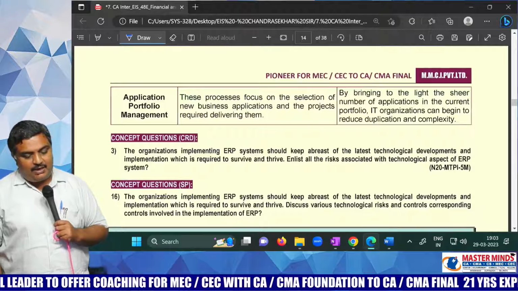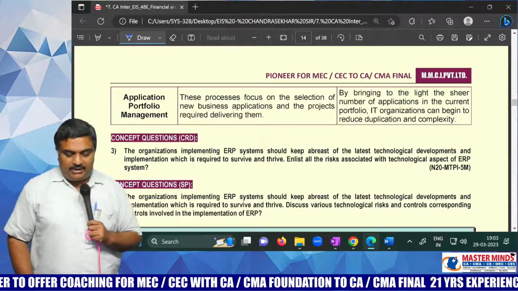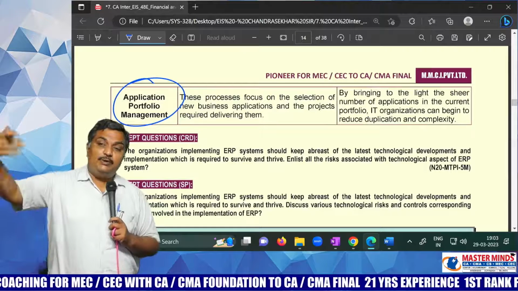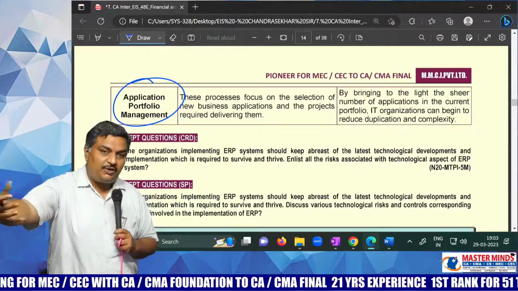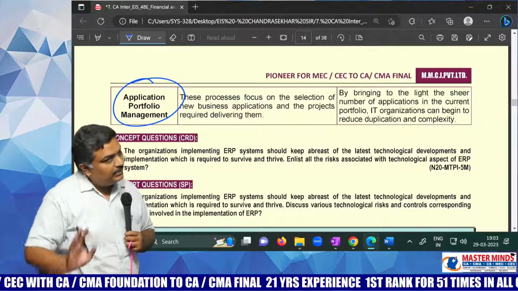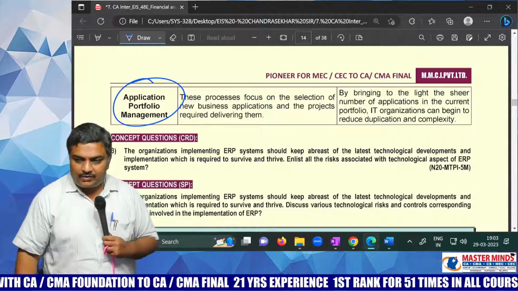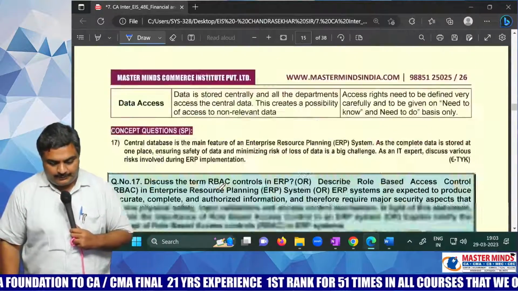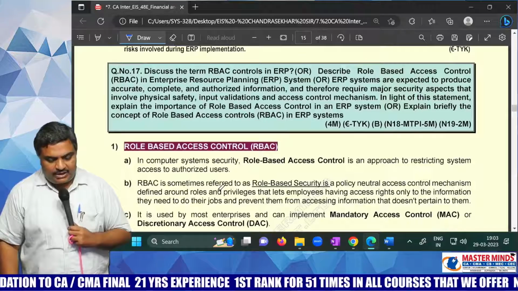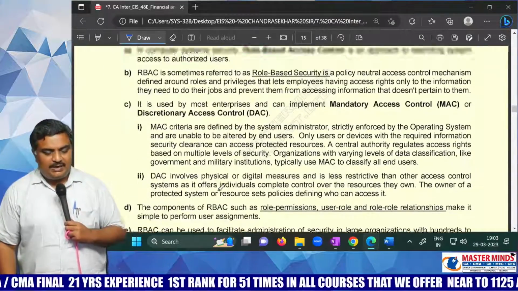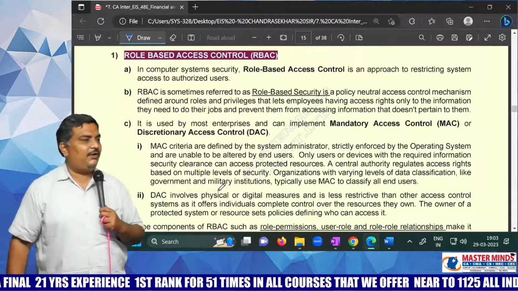And application portfolio management. That means what? For example, I want to do some new business or offer a new service or product, but my existing software does not support it. Now again, what do I have to do? I have to upgrade my software. All these problems are there. Now, this is another question. RBAC, very easy. RBAC controls in SAP. What is RBAC? Role-based access control.